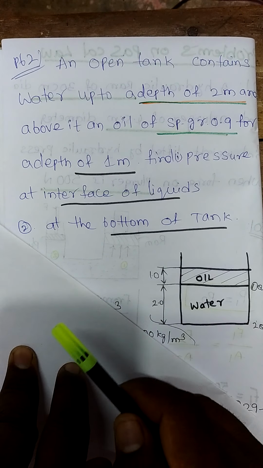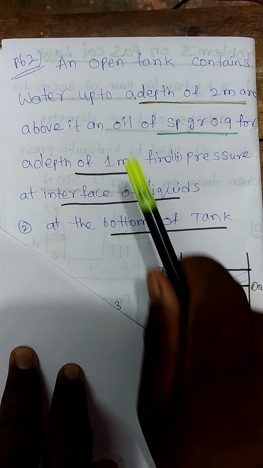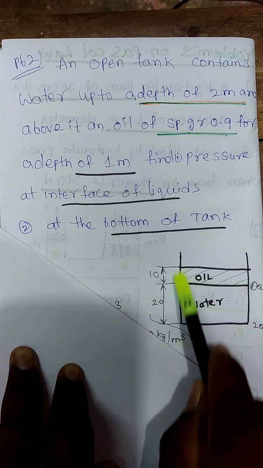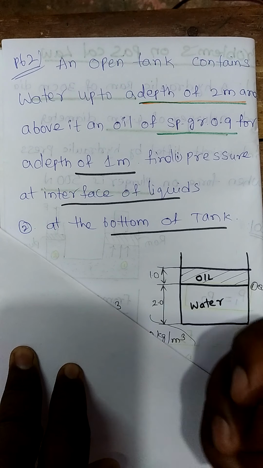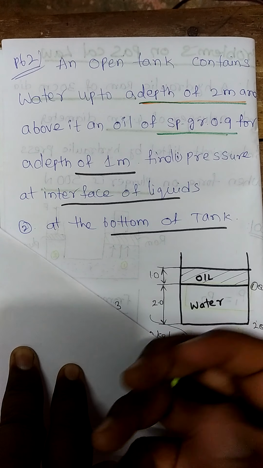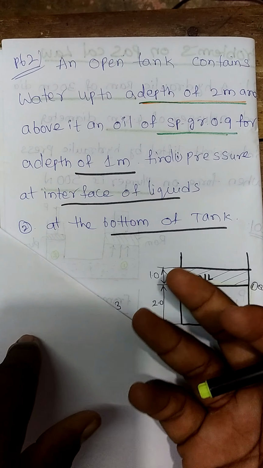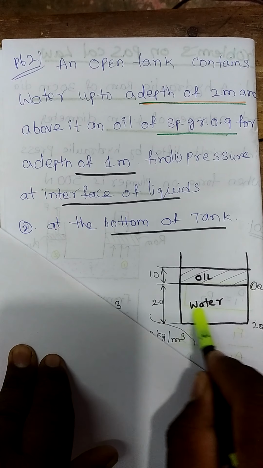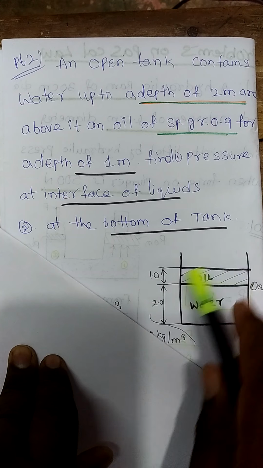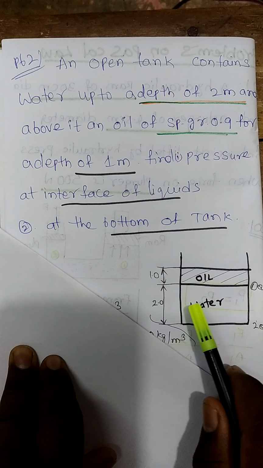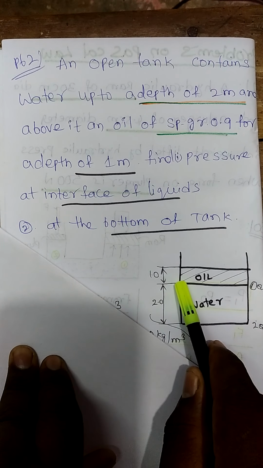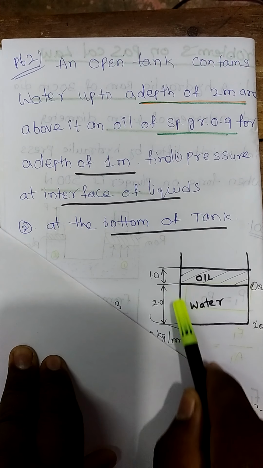In this, what he is asking, there is a container. If you observe an open tank, it is like a glass of water. You may consider it as a glass of water or a bowl of water. You can consider a tank also. This is basically an open tank. It contains water up to 2 meters depth.